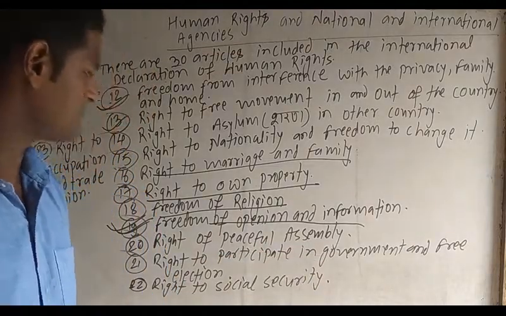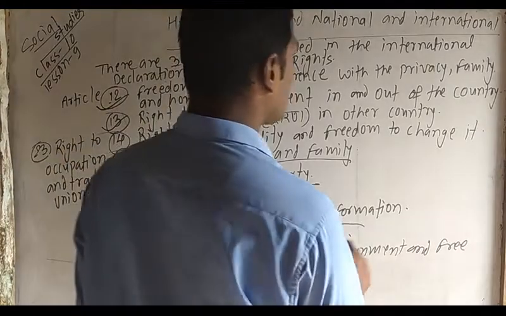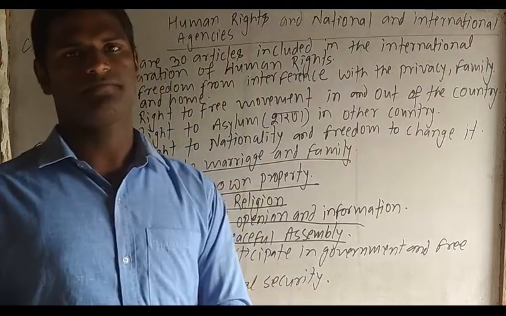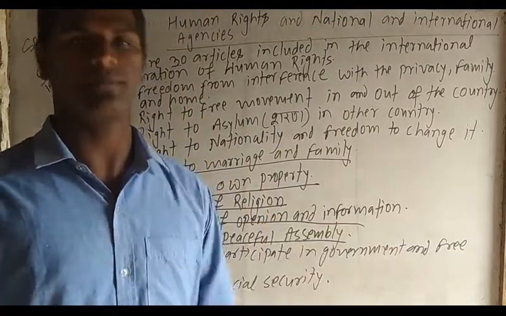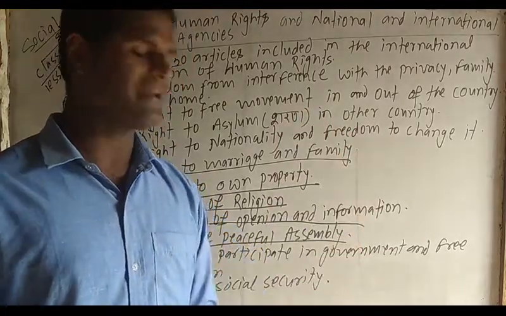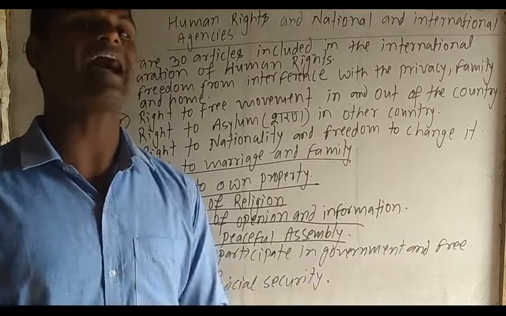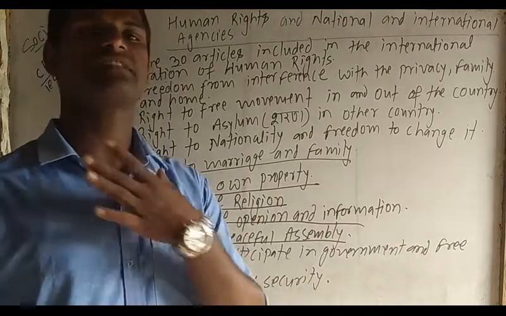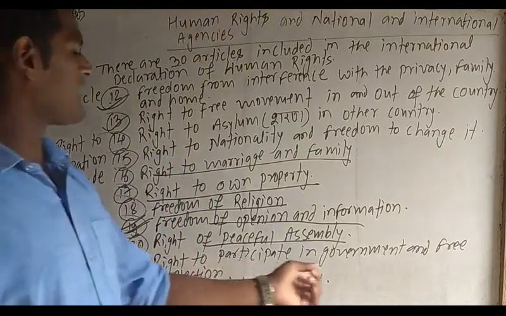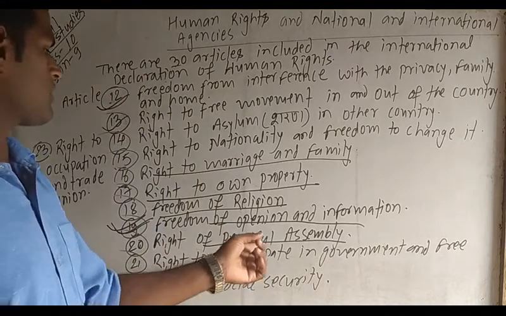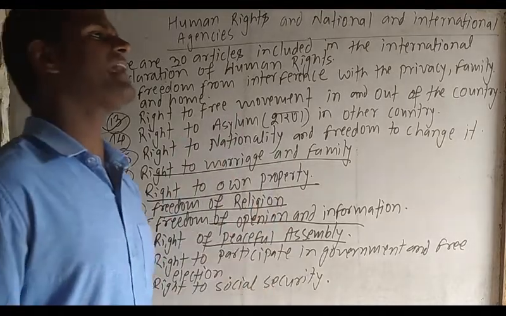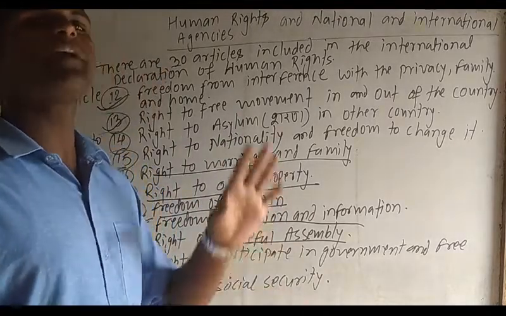Right to peaceful assembly means we all people have the right to take part in an assembly, but peacefully, without any kind of arms. कुनै पनि हात हतियार बिना शान्तिपूर्वक हामीलाई कुनै पनि सभा सम्मेलनमा भाग लिने, पार्टिसिपेट हुने, that is one of our rights. Means we have the right to participate in each and every assembly peacefully.